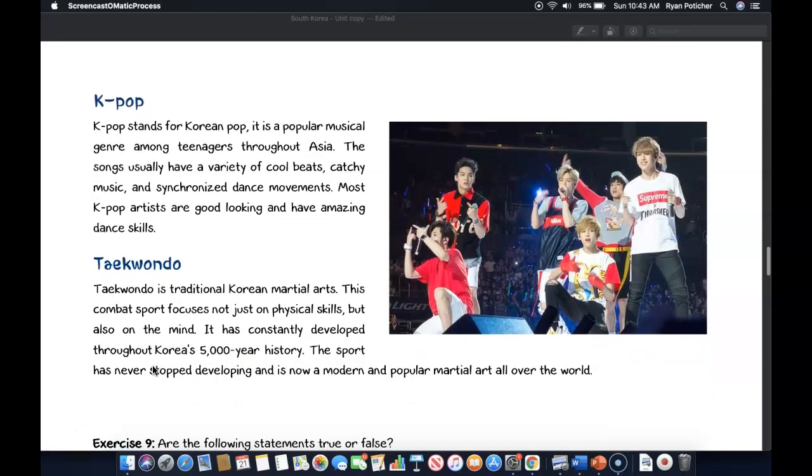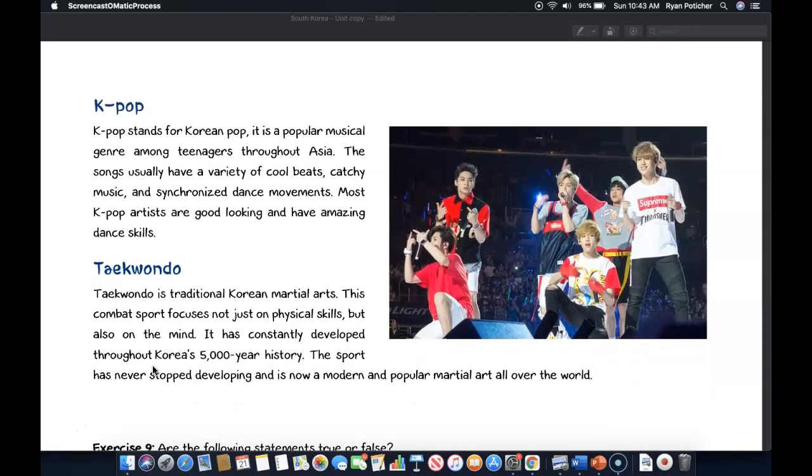K-pop. K-pop stands for Korean pop, and it is a popular musical genre among teenagers throughout Asia. The songs usually have a variety of cool beats, catchy music, and synchronized dance movements. Most K-pop artists are good-looking and have amazing dance skills.